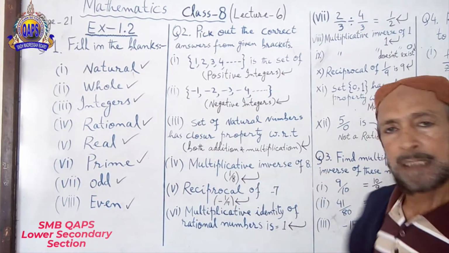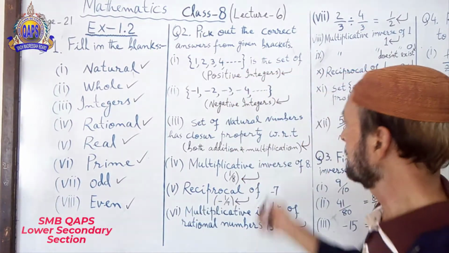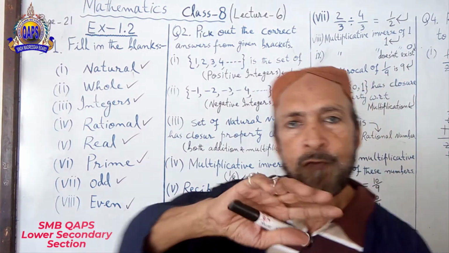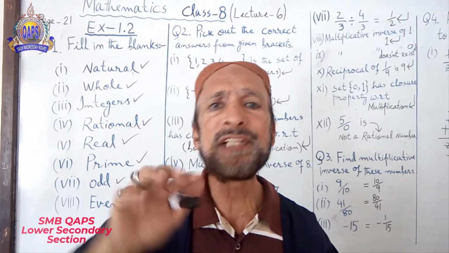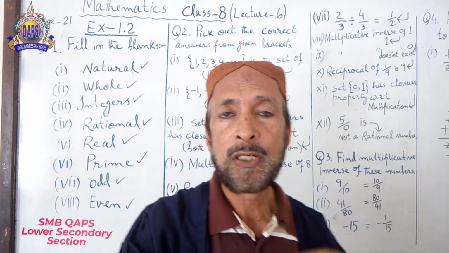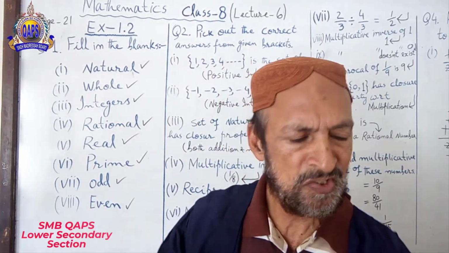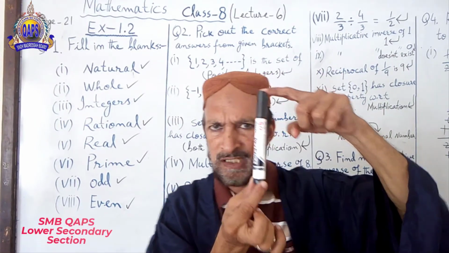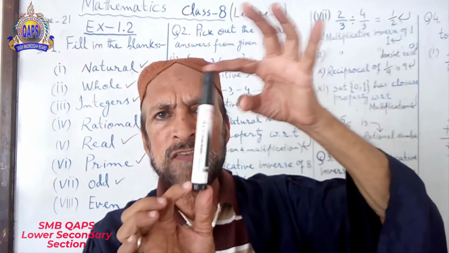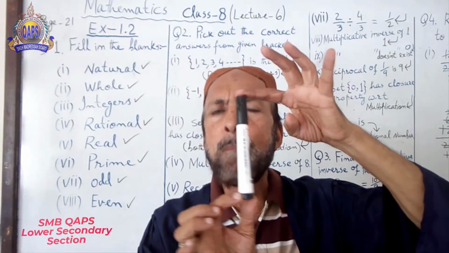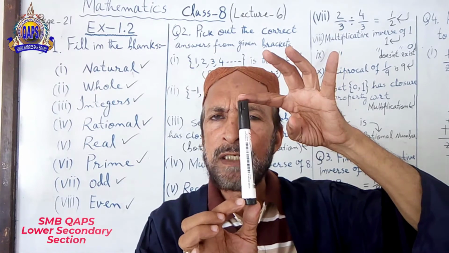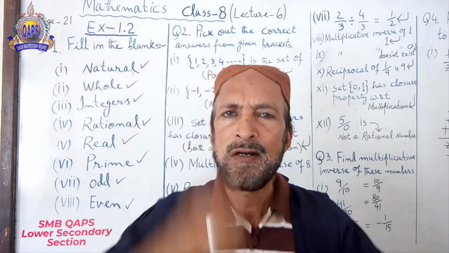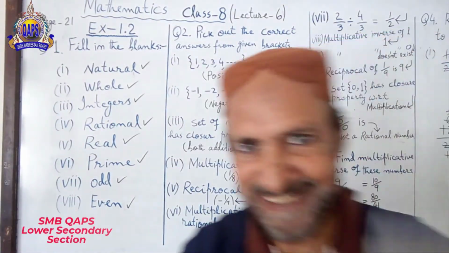Both addition and multiplication. Next, multiplicative inverse of 8. What is inverse? Multiplicative inverse of 8 is 1 upon 8. Suppose this is 8. What will be the multiplicative inverse of 8? Look at me. 1 upon 8. Understand?